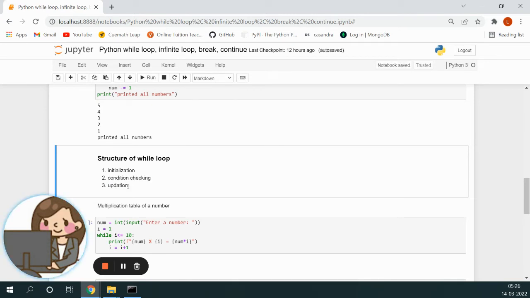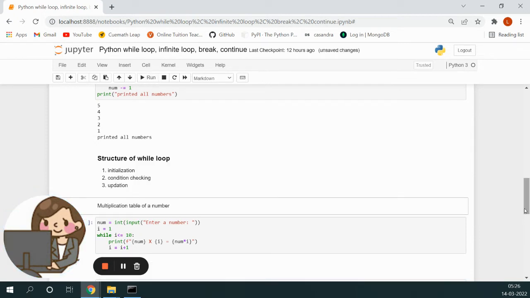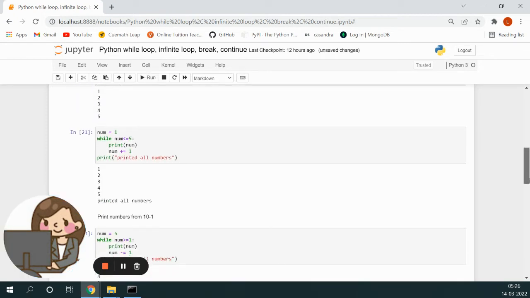So this is the structure of while loop. Whenever you write a while loop, you will be initializing a variable, then there is a condition checking, and inside the loop there will be an updation happening for the variable. I'll just explain why we need this updation and why it is important.